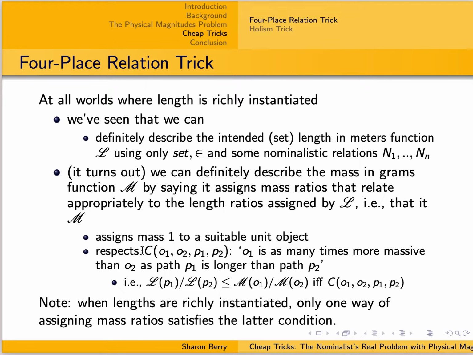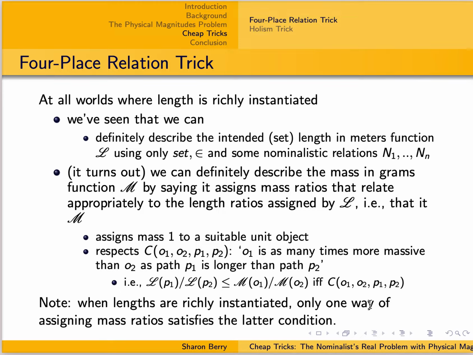So we consider this nominalistic four-place relation, O1 is as many times more massive than O2 as P1 is longer than P2, and we say that the true mass in grams function had better assign a mass ratio between objects O1 and O2 which is greater than the length ratio between paths P1 and P2, if and only if it really is true that O1 is as many times more massive than O2 as P1 is longer than P2.